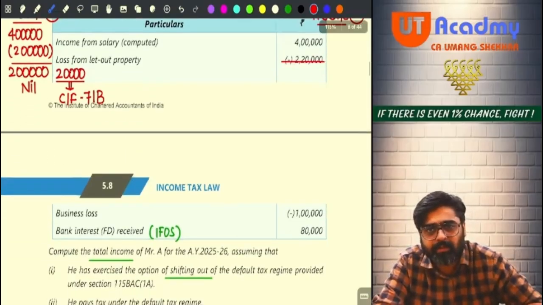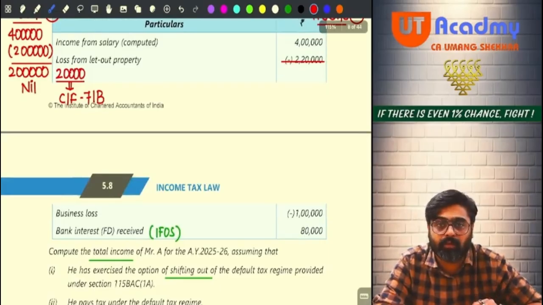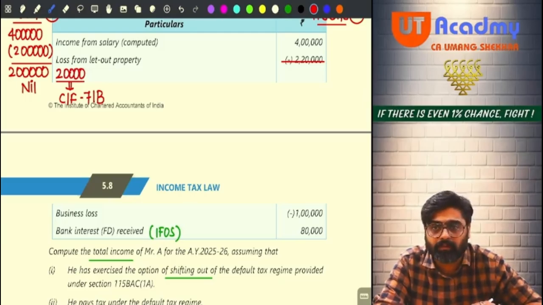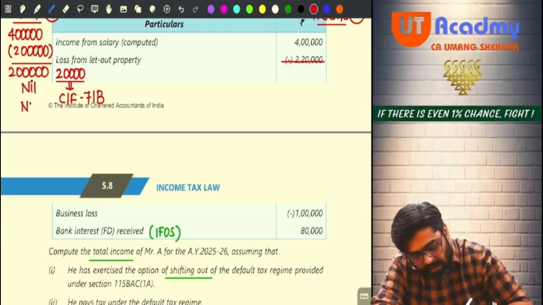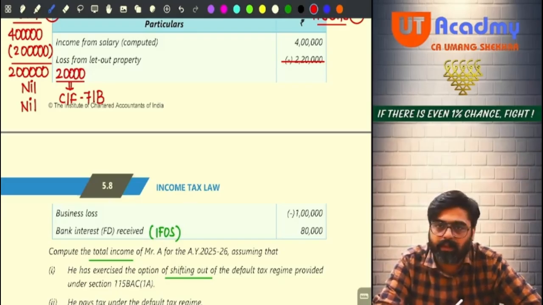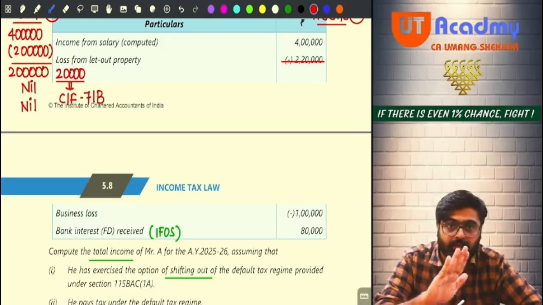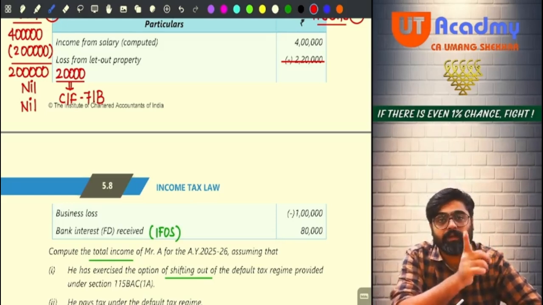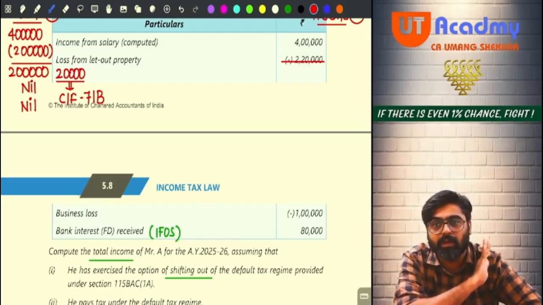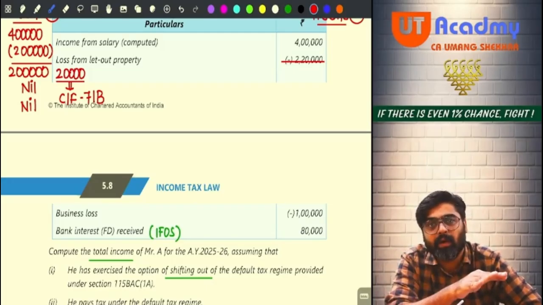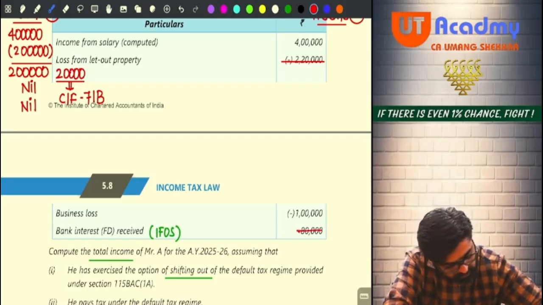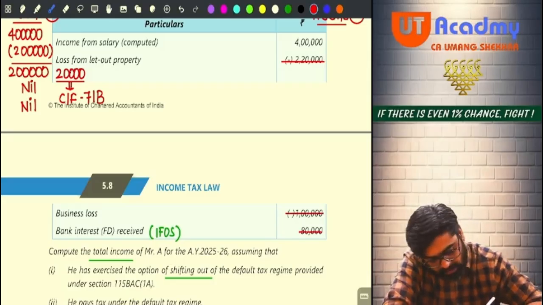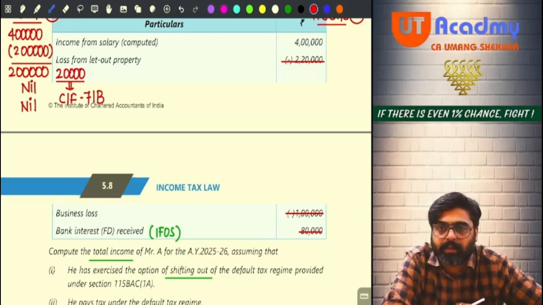Do I have PGBP? Yes. PGBP I have 1 lakh rupees of loss. Can I set off that 1 lakh against my 80,000? Yes or no? So now under the head PGBP I don't have any taxable income. Under the head PGBP I have a loss of 1 lakh. And that 1 lakh I will set off against other sources. Yes or no? But can I set off fully or only to the extent of 80? So this 80 will vanish, and out of this 1 lakh, 20,000 will still remain.